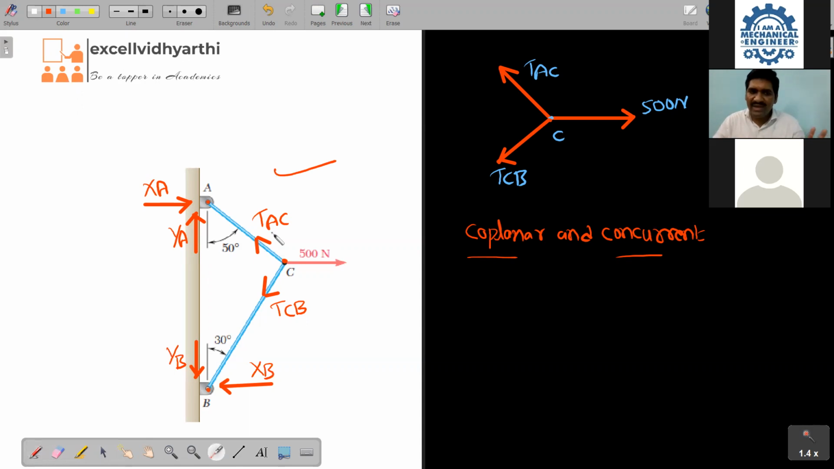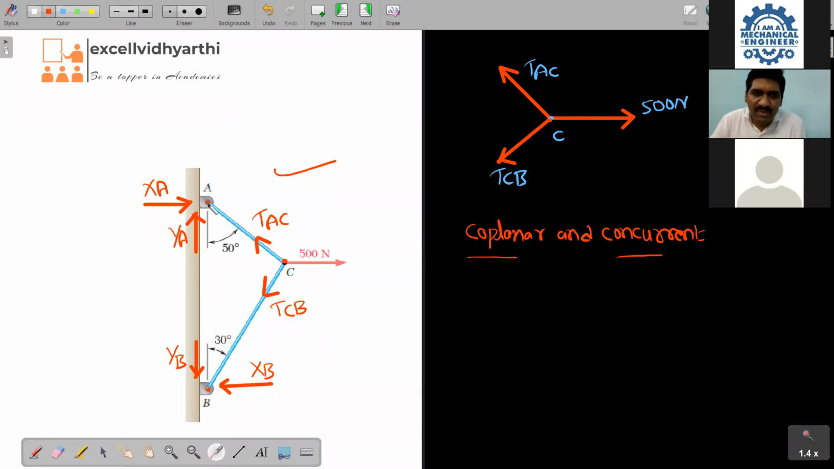This is the total body free body diagram. Now tell me, all of you, looking at this whole figure, what type of force system do we have? Coplanar non-concurrent. Because if we consider the entire body, yes.